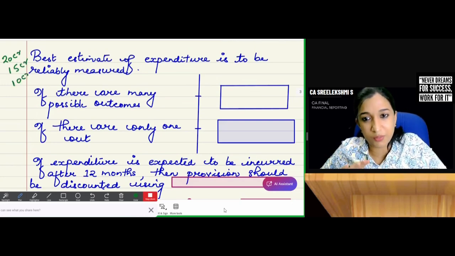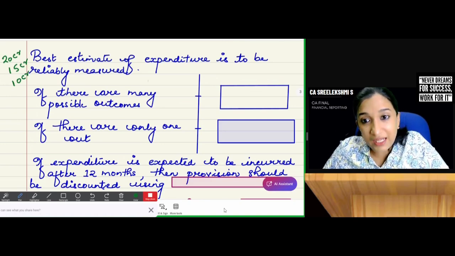There are many possible outcomes. Then what will be taken as the provision? What is the amount we will create as provision?